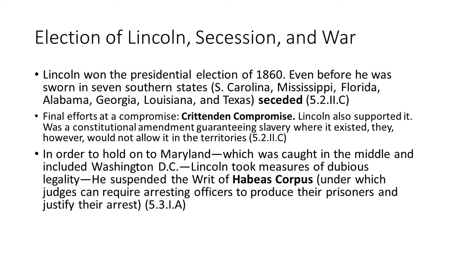So there's the last effort at compromise, the Crittenden Compromise, which would have been the 13th Amendment, which would have guaranteed slavery where it existed in the states, but not allowed it in the territories. And the South rejects it because they think that they have a right to slaves and should be able to take them wherever they want, which the Supreme Court agreed with. So this compromise failed. And now we see the beginnings of the Civil War.